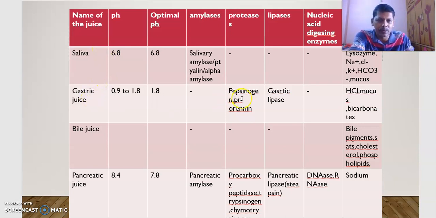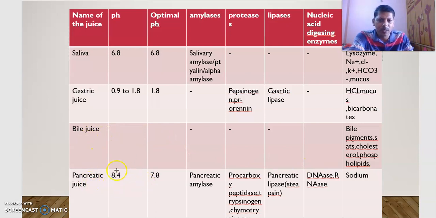Next, gastric juice. It consists of pepsinogen, prorenin, gastric lipase, HCl, mucus, and bicarbonates. Bile juice has no enzyme. Its pH value is more than 7, and it consists of bile pigments, bilirubin and biliverdin, and cholesterol. Bile salts are present, taurocholate and glycocholate of sodium and potassium. Cholesterol and phospholipids, given in the NCERT textbook, are also present in bile juice.